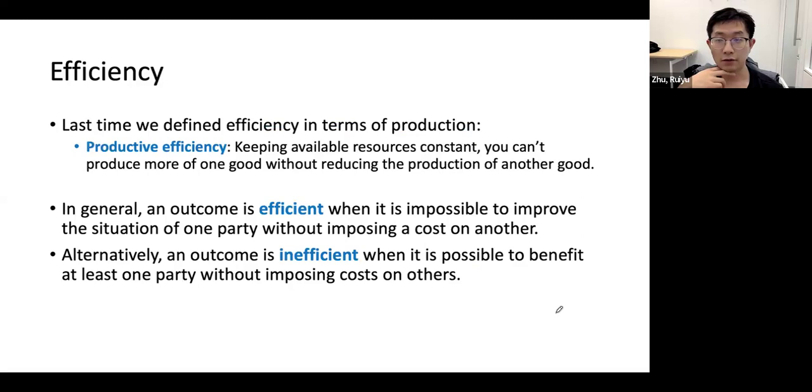So efficiency, when in the PPF section, we talk about the productive efficiency, which means keeping the available resources constant, we cannot produce more of one good without reducing the production of another good. Right? In general, we say an outcome is efficient when it's impossible to improve the situation of one party without imposing a cost to another. Alternatively, we say an outcome is inefficient when it's possible to benefit at least one party without imposing cost on others.